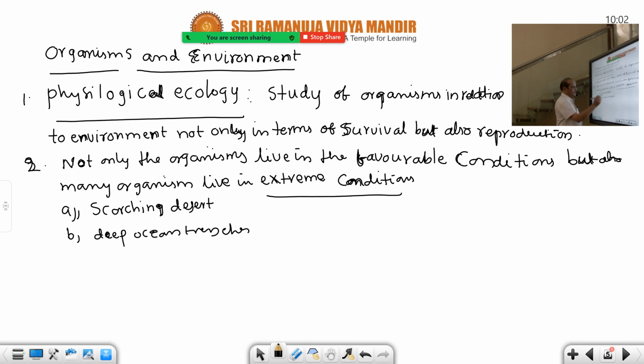Then hot thermal springs. Only some bacteria, archaebacteria, thermophilic bacteria live there. Sulfur bacteria live there. Others cannot live.